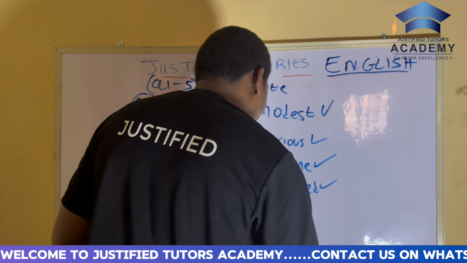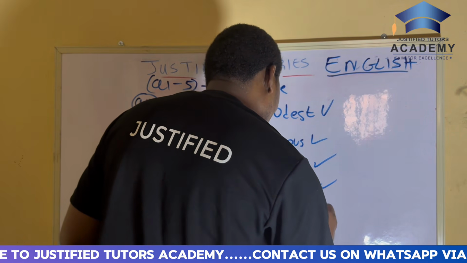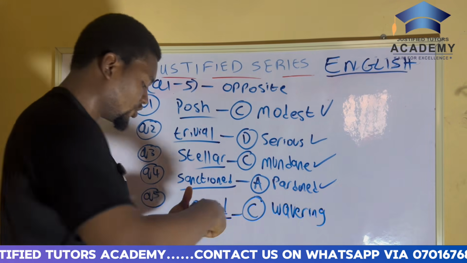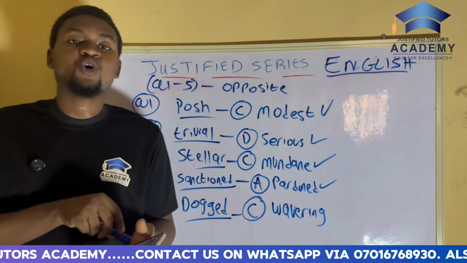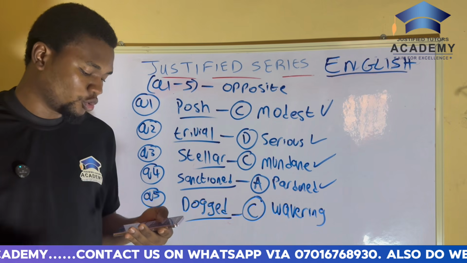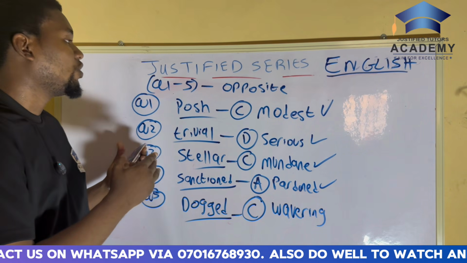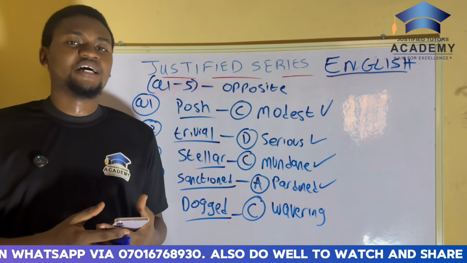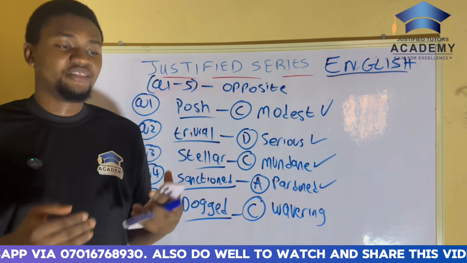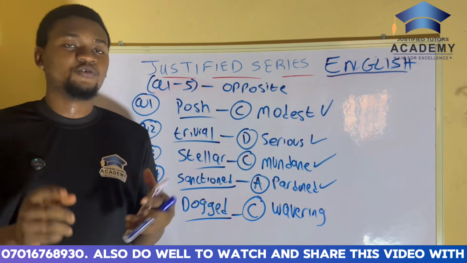Wavering simply means something that is fluctuating. So that is the word opposite in meaning to the word dogged. So yes, we've come to the end of opposite meaning questions. And so far so good. These are the things I've said so far that I need you to take notes of.